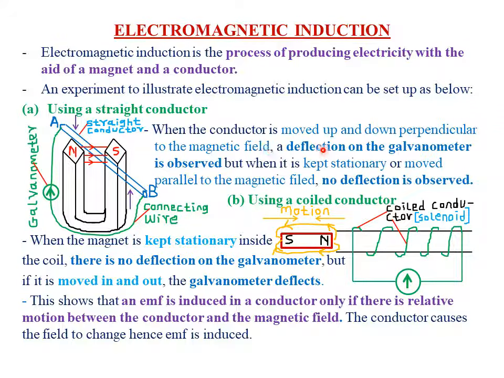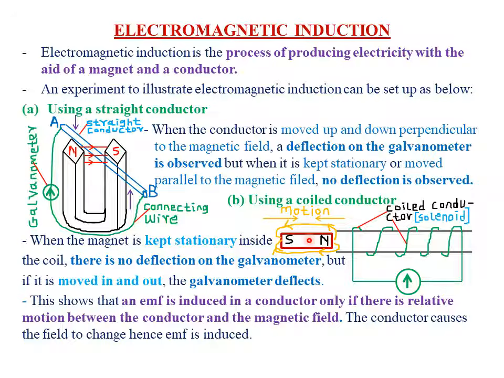That is why, if you are asked to give the expected observation, it is that when the conductor is moved up and down, or perpendicular to the magnetic field lines, there will be a deflection in the galvanometer. So that is the observation. Then when the conductor is either moved parallel to the magnetic field lines or kept stationary, the observation is that there won't be any deflection on the galvanometer. So don't give an observation such as the current will be induced in the conductor AB. You cannot see current being induced. What you can see is a deflection in the galvanometer, which indicates the presence of current.